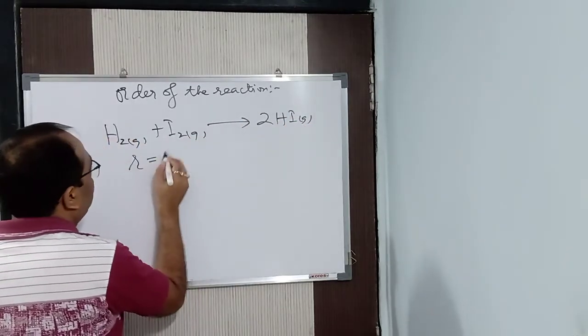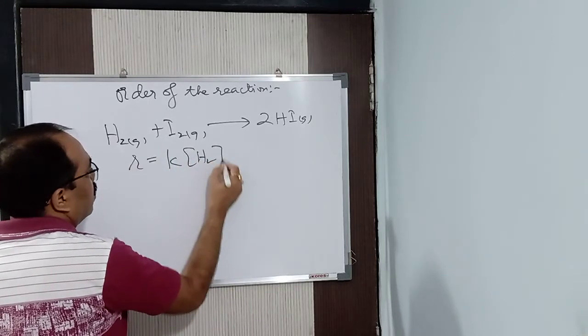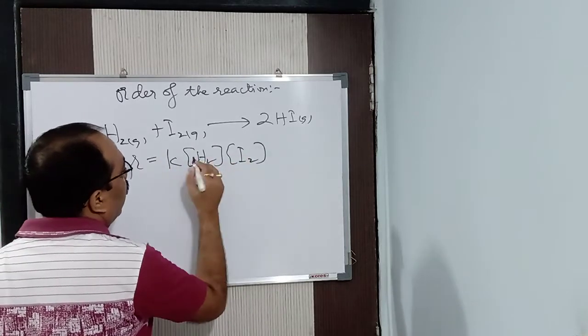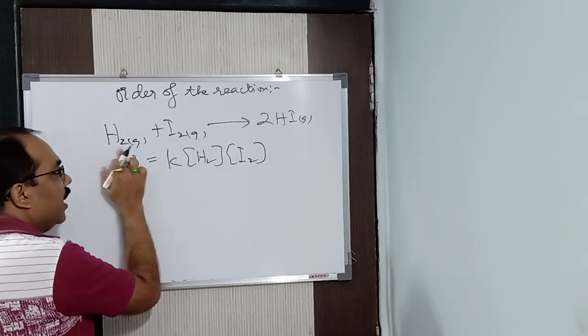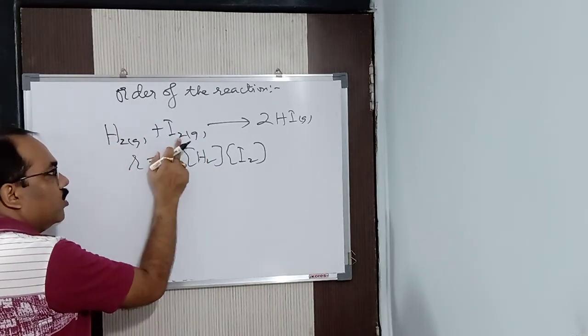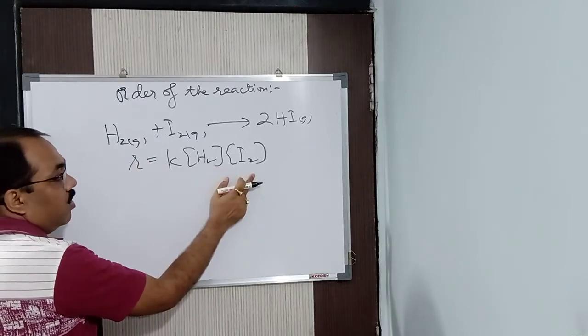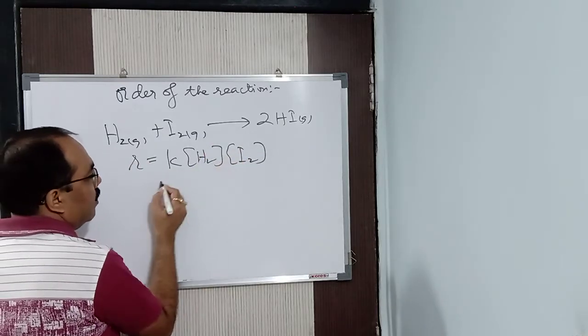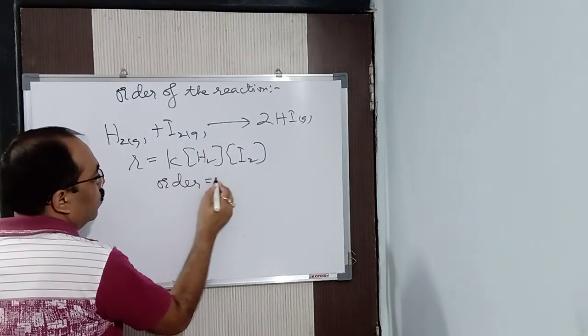Here the rate is R is equal to concentration of H2 into concentration of I2, because you see both are gaseous. If you remember, bromine was liquid. Here both are gaseous. So the order of the reaction is 1 plus 1. How much is it? Order is 2.